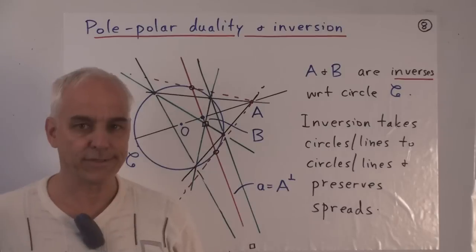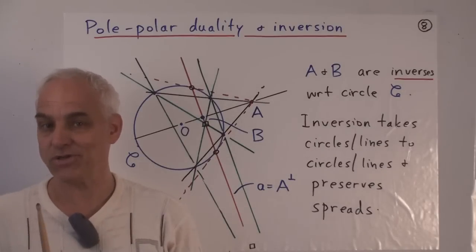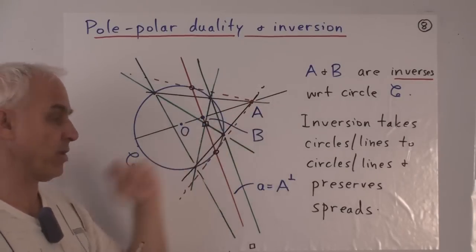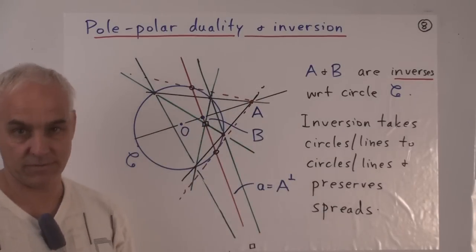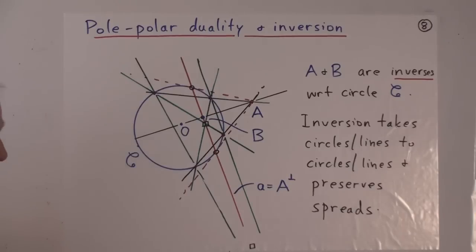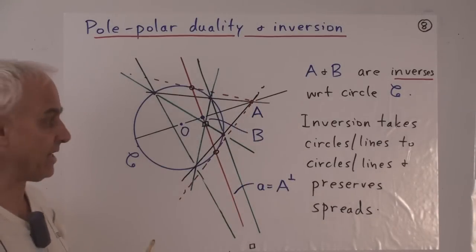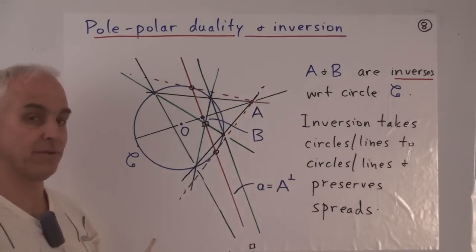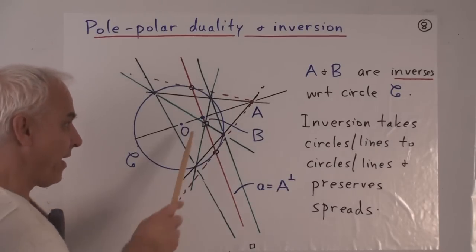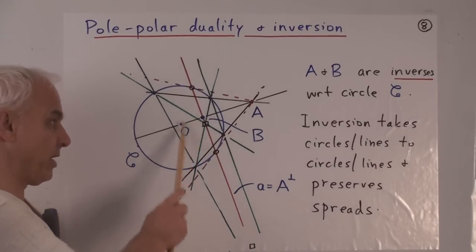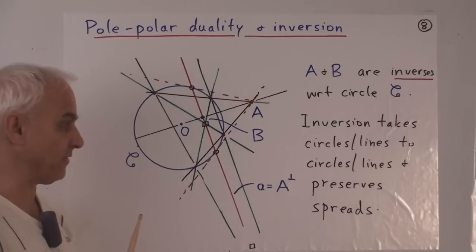This is a very important transformation associated to a circle, this inversion that sends points outside to points inside and vice versa. And it has the remarkable property that if I take a little circle and invert all the points on that circle, then I get another circle. I don't get some weird curve like an ellipse or something even stranger.